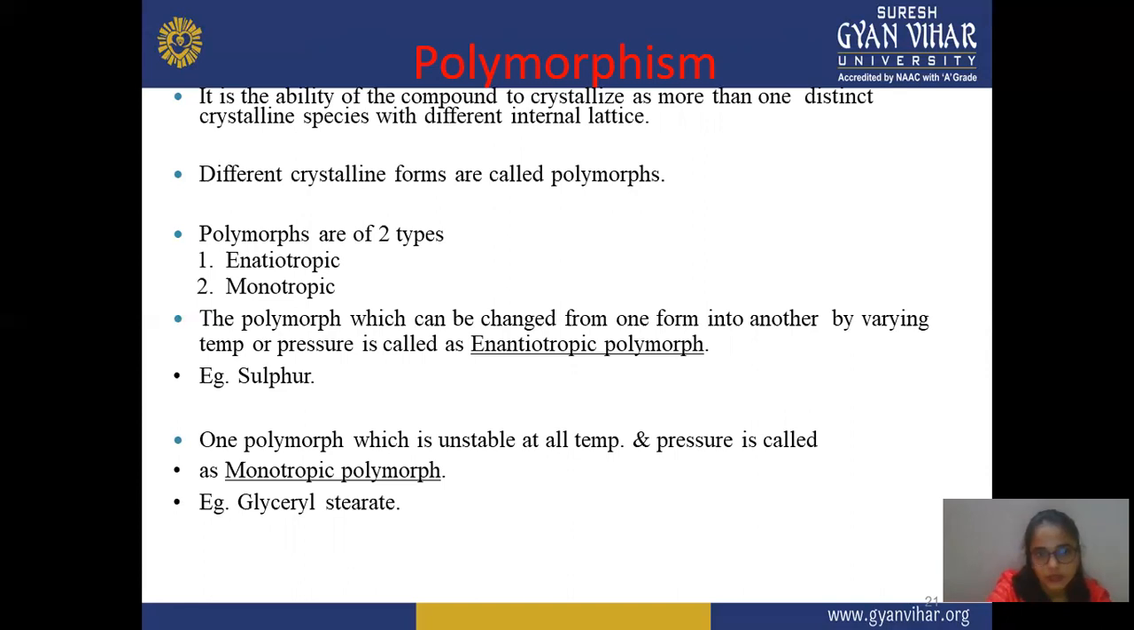Polymorphs are of two types, enantiotropic and monotropic. The polymorph which can be changed from one form to another form by varying temperature is known as enantiotropic polymorph. This means when your molecule changes with different temperature or pressure, it is known as an enantiotropic polymorph. But if your drug or molecule doesn't change by a particular temperature or pressure, it is in an unstable form, and it is known as monotropic polymorph. An example of monotropic is glyceryl stearate. For enantiotropic, it is sulfur.